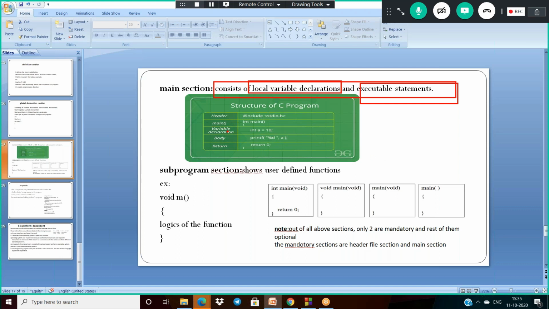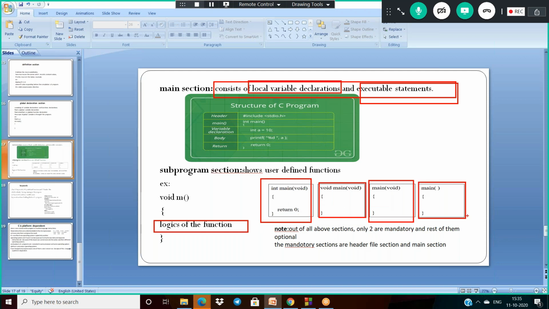Inside the main we can write some logic, and there are various approaches you can use for the main function. Some compilers use main without returning anything, void main, and some write int main returning something. Any one of them you can use, but the most recommended one is int main returning 0. I will explain that also. Inside the main section we declare some variables and executable statements. Let us see first.